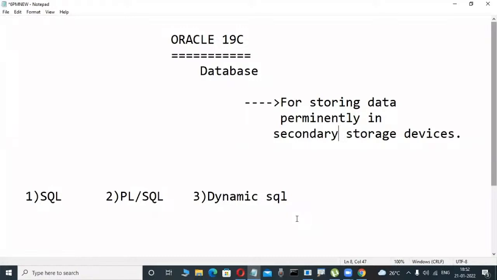Basic SQL is enough. Full stack developers and DevOps persons need basic knowledge. Up to some queries I'm telling, and if you attend up to that, then listening to the recorded videos is enough.